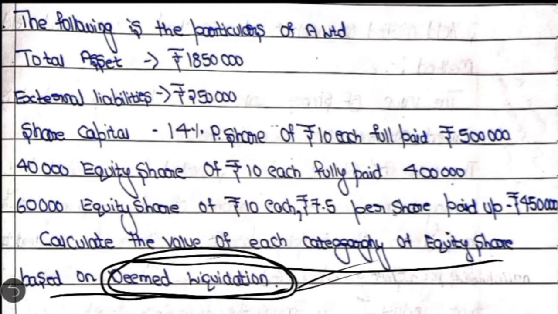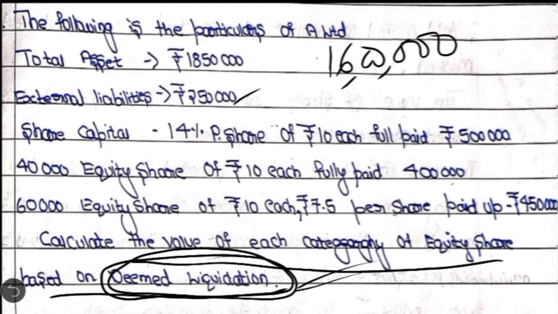Let us roughly calculate now. Total assets: here they have given 18,50,000 and the market value is not given, so we can assume that the book value itself is the market value. From that 18,50,000 we deduct the external liabilities. What is the difference we get? 16 lakh. Okay, 18,50,000 minus 2,50,000. So 16 lakh is the net asset available for all types of shareholders.